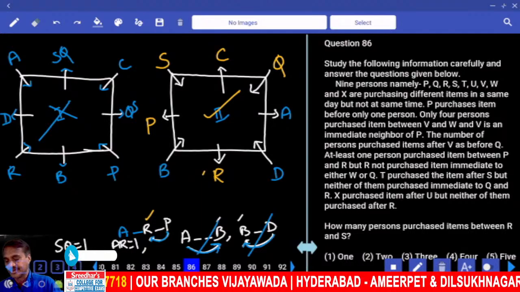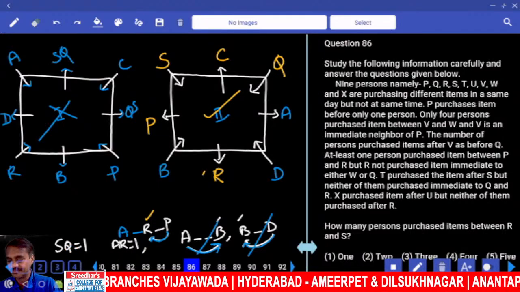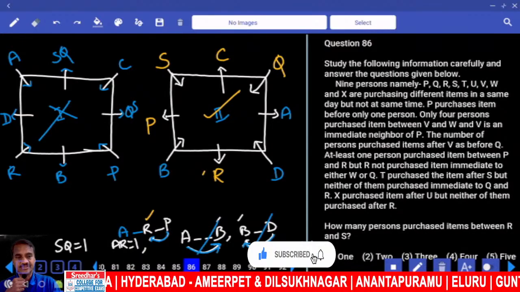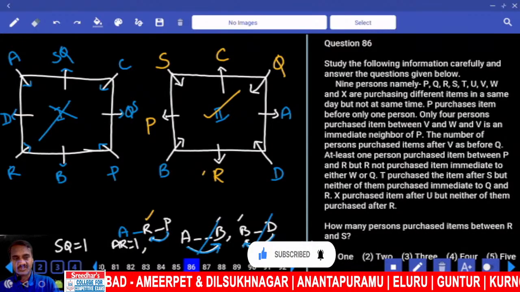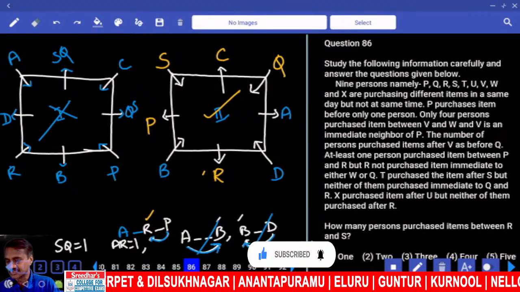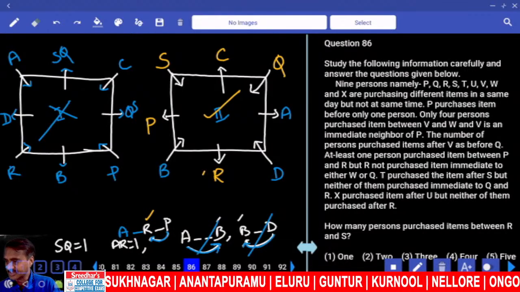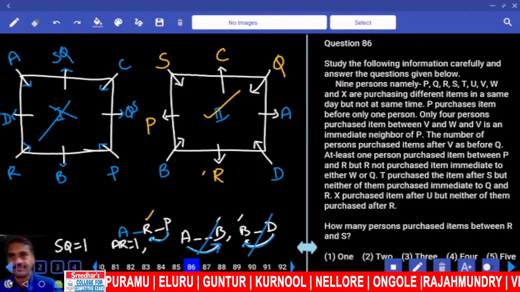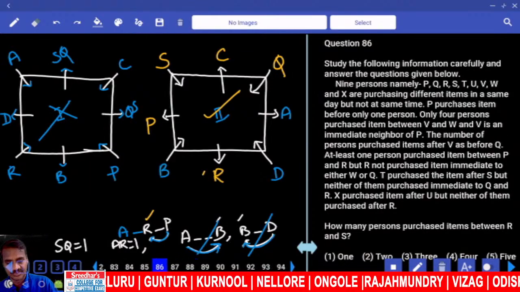86, 9 persons were there, namely purchasing different items on the same day but not at the same time. Now this is one such puzzle. మా దీనికన్నా నెక్స్ట్ మళ్ళీ, ఇది కూడా కొద్ది వెనక్కి పెట్టుకుందాం. 86 to 90, then 9 persons were there.